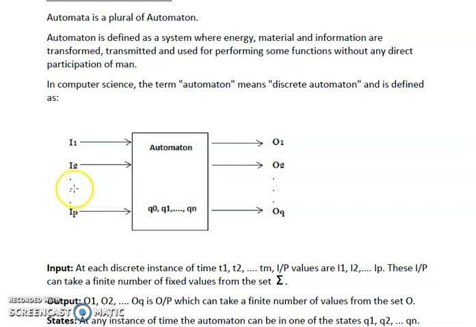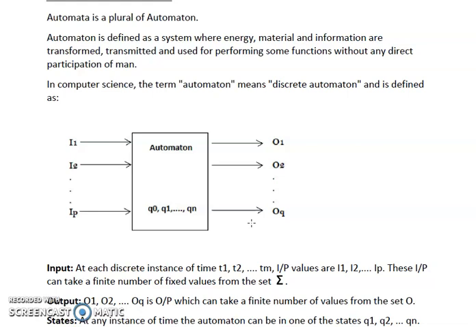Now, when we have provided water and we are on the state Q3, and the machine has started its processing, that means it has started washing the clothes. Then there will be some output generated, and the output can be the washed clothes, but still we are not on the final state. Now suppose the full processing is complete and the clothes are washed and dried up and cleaned. So we are on the state Qn and we consider that Qn is our final state. So the final output generated is the clean dried clothes.